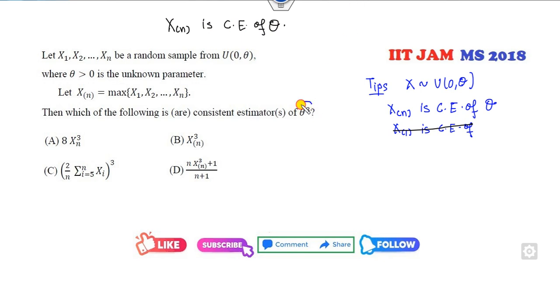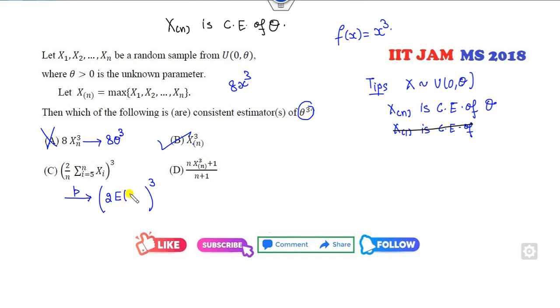Now your target is to find the cube, so I can choose the function as x cube. So this is the consistent estimator. Now, is it consistent? If you choose the function as 8 x cube, then it will be 8 theta cube, but we need only theta cube, so that cancels out. What about this? Now I can apply the weak law of large numbers. This will converge in probability to the cube of 2 times the expected value of Xi, because Xn is the average.